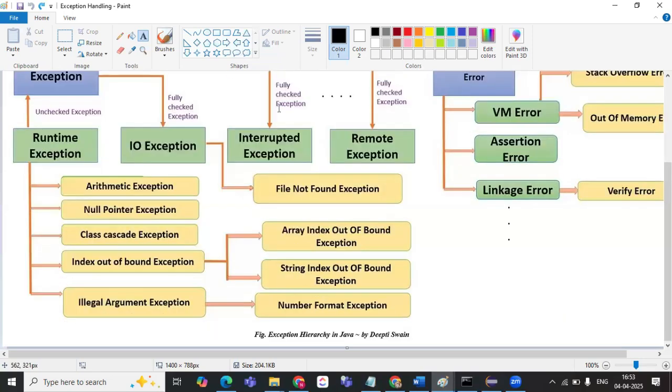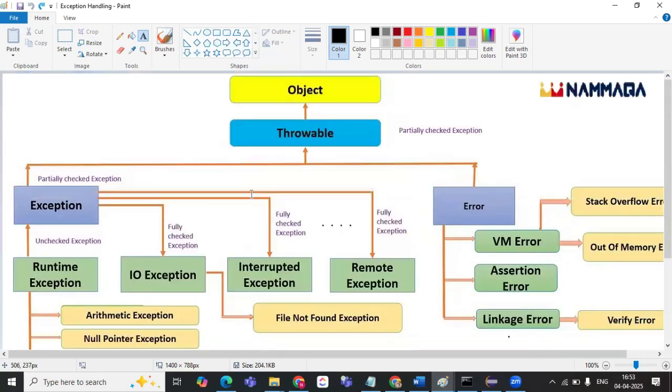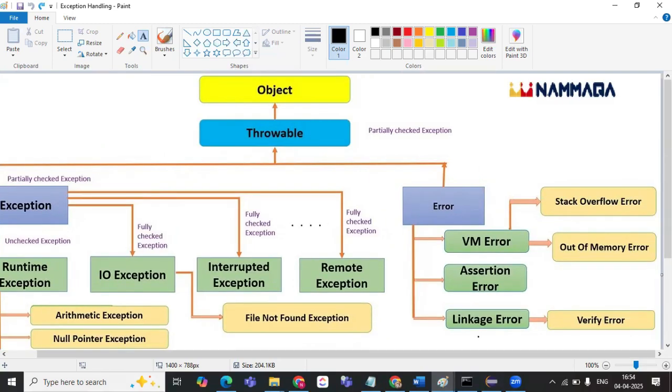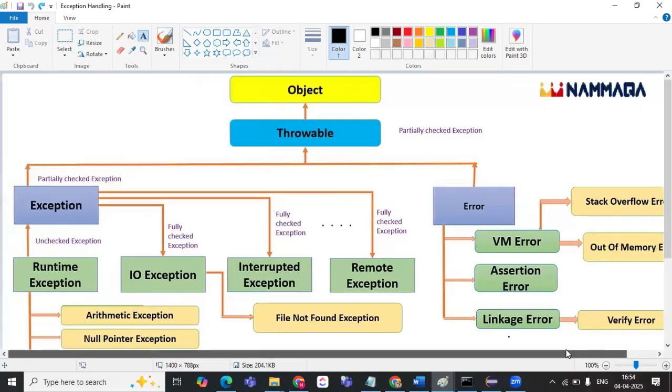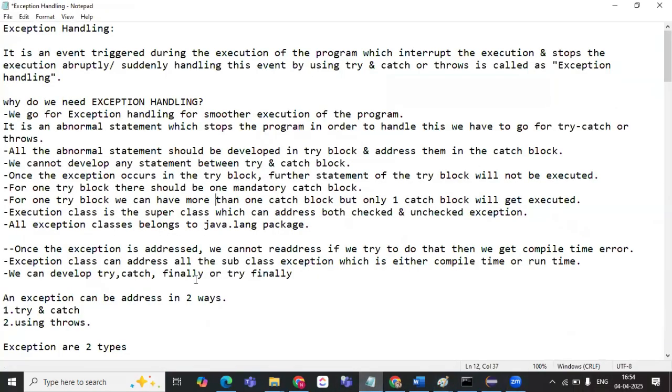Okay. So what is the difference between exceptions and errors? Exceptions can be handled, errors cannot be handled. Errors are made by mistake or syntax error, and have to be resolved. All exception classes belong to the java.lang package.